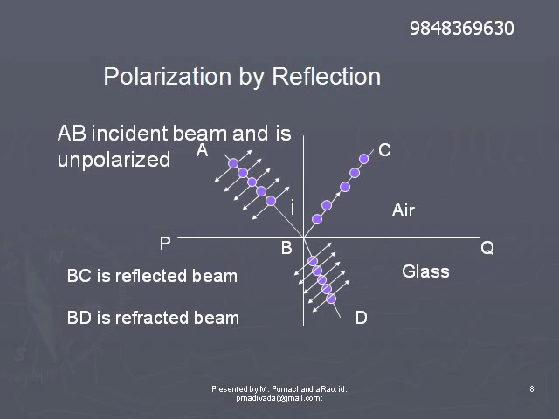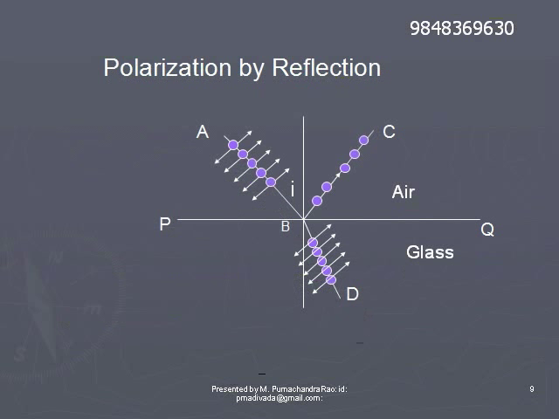A part of it is reflected along BC. Another part is refracted along BD, which goes to the second medium.